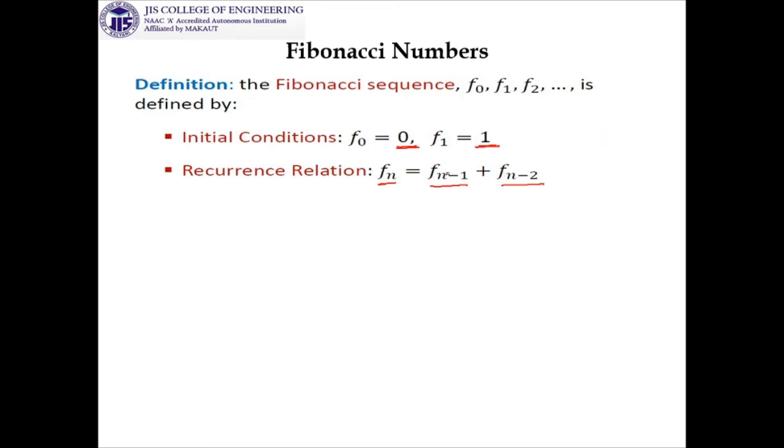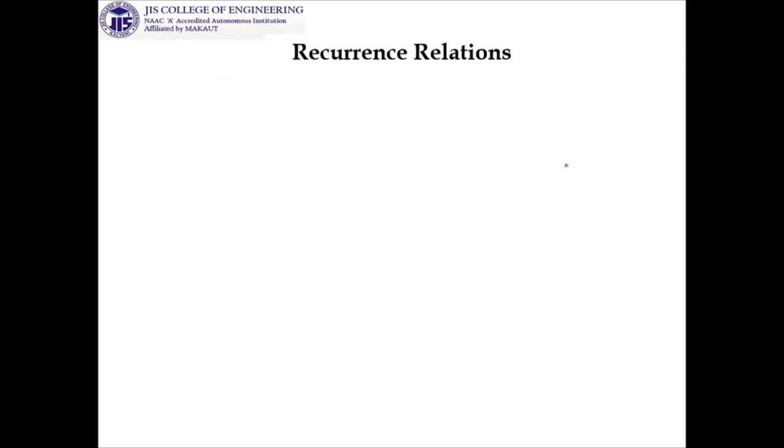Our target is this, and when you are thinking about your initial two conditions, you are going to push some values over here. These two values will actually generate various sequences depending on the values posted over here. So you are asked to find out F4, F5, F6, F7, F8, and I think you will be able to calculate this one. So I am not going to show it here.